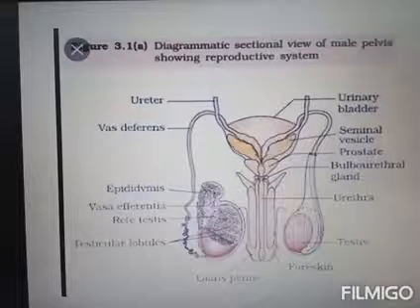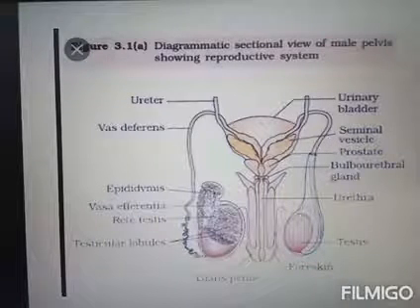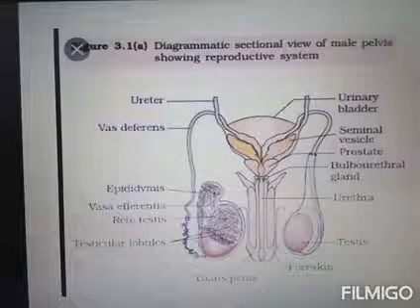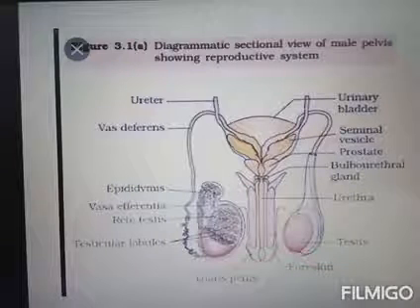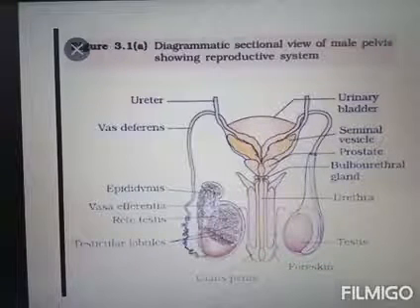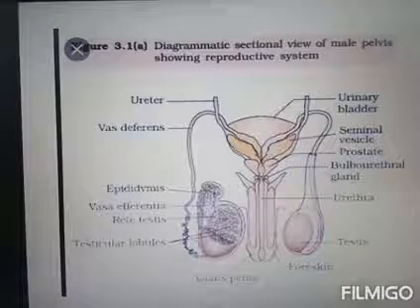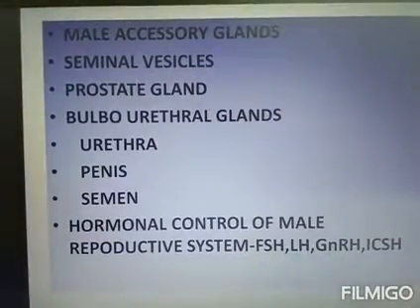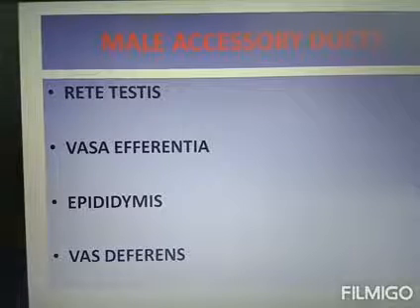The external opening is known as the urethral meatus. Okay, so these four are the male accessory ducts.